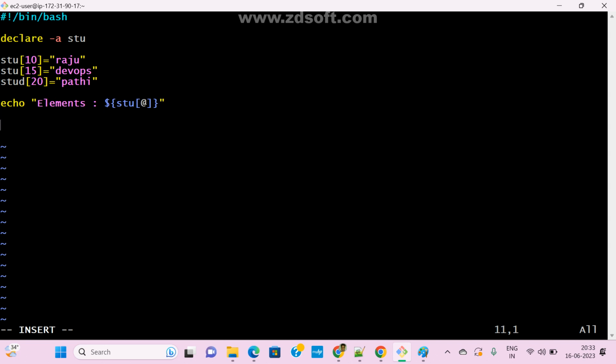If you want to iterate one by one, up to whatever element we want, we can use a for loop also. Already you know, right? For variable name, what is your variable name? Stu, in. This is the syntax, right? And the same thing we can copy and paste.